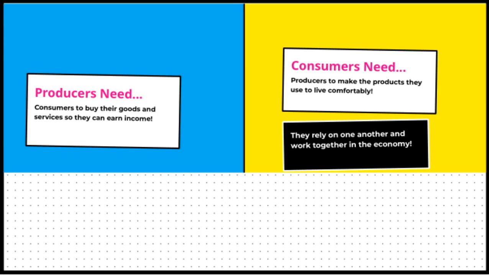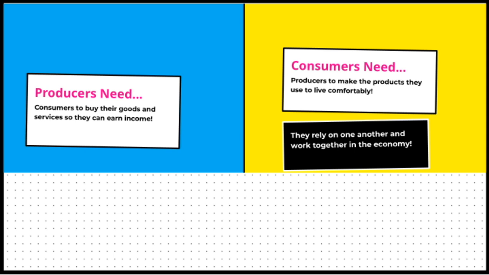This interconnectedness is what keeps everything running smoothly. Producers create the goods and services we use to live comfortably, making sure that our needs and wants are met. On the other hand, consumers need to buy those goods and services so producers can earn income. This income allows producers to keep creating and providing what we all rely on. This mutual dependence is what we call interdependence. It really highlights that we all need each other to keep the economy moving forward.